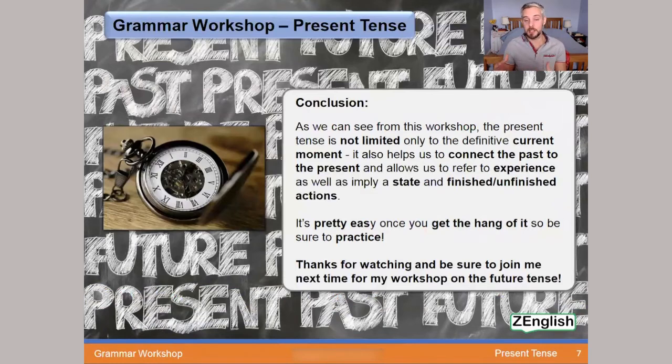So be sure to practice. Remind yourselves of the different forms of the present tense, when they're used, and how we make them, which verbs and verb endings we use. Once you do that, it should become pretty straightforward.